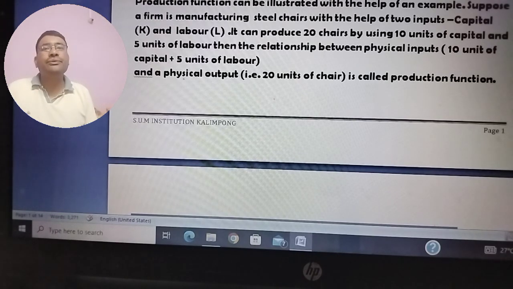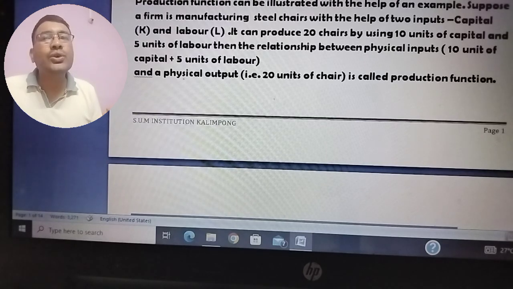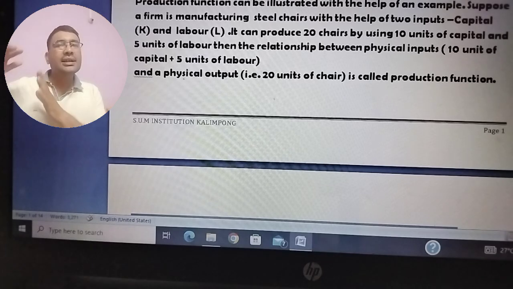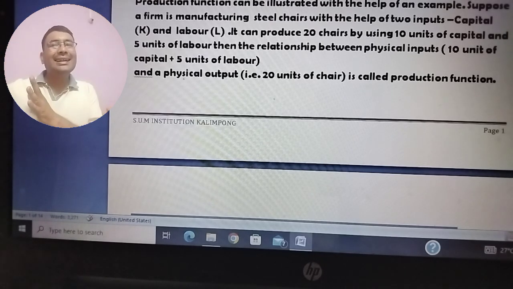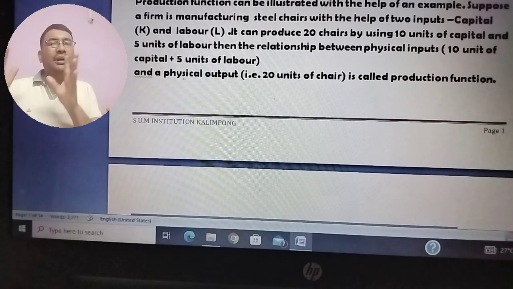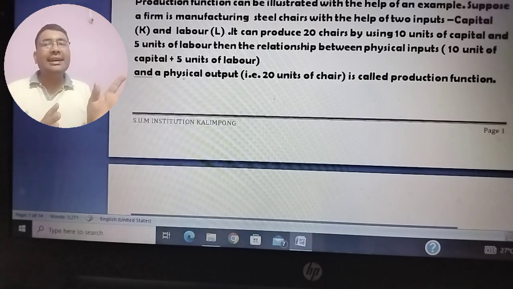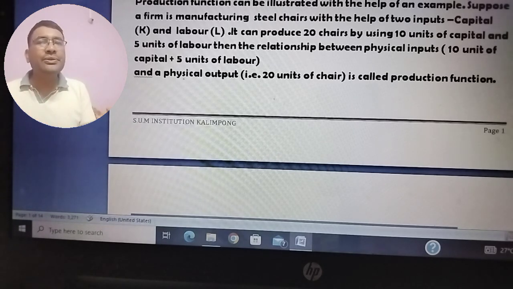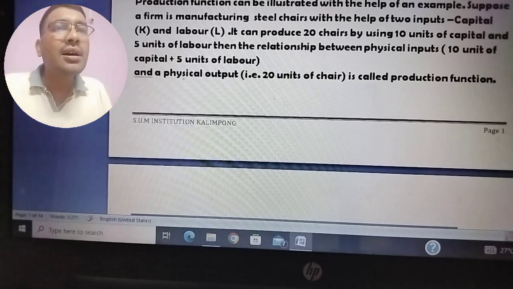Then the relation between physical inputs, 10 units of capital plus 5 units of labor, and physical output, 20 units of chair, is called a production function. That is, 5L and 10K can produce 20 units of chair. So this is what is called production function.